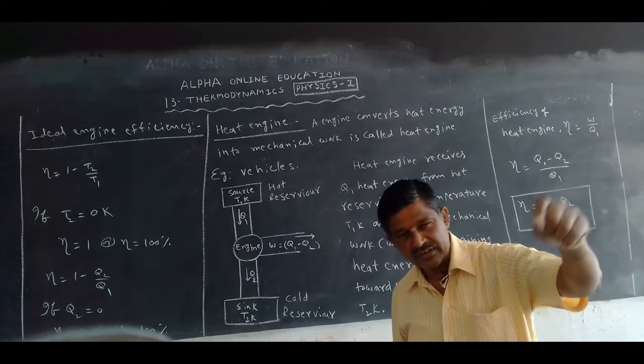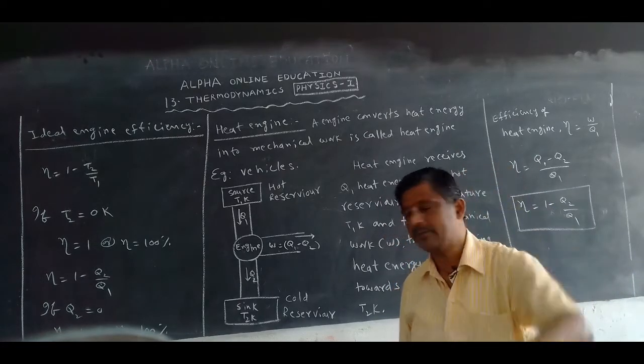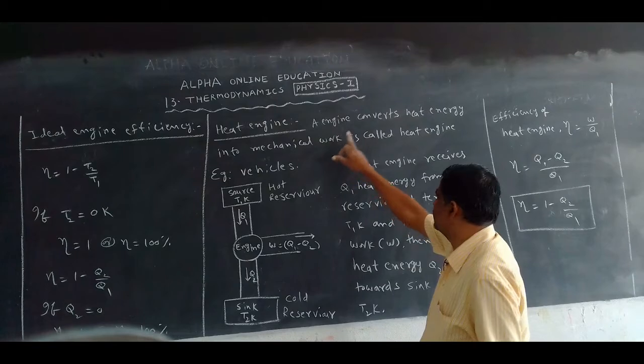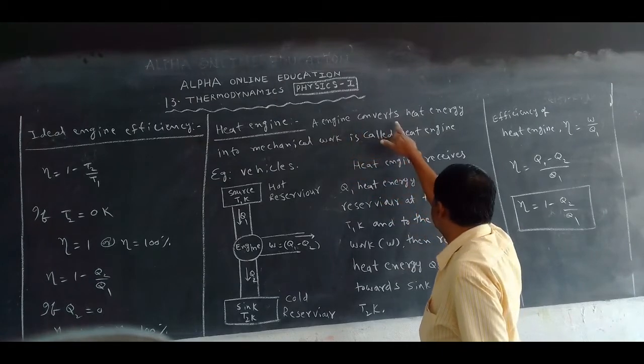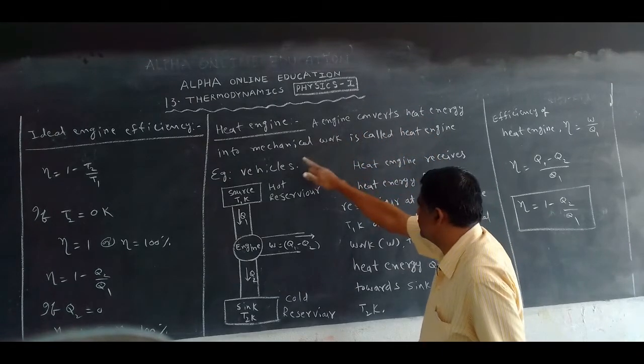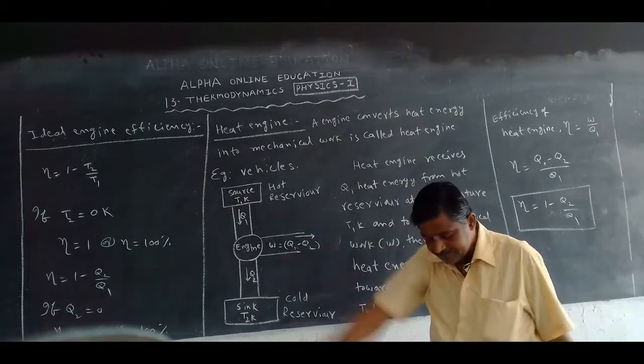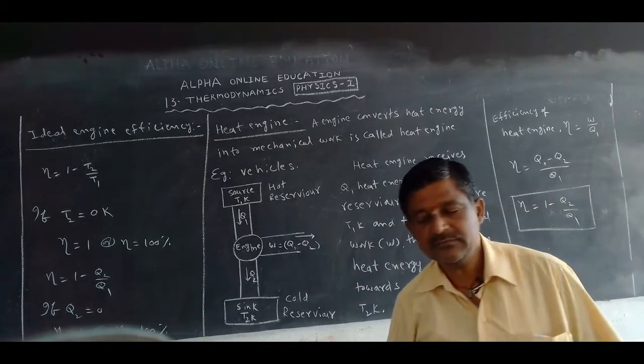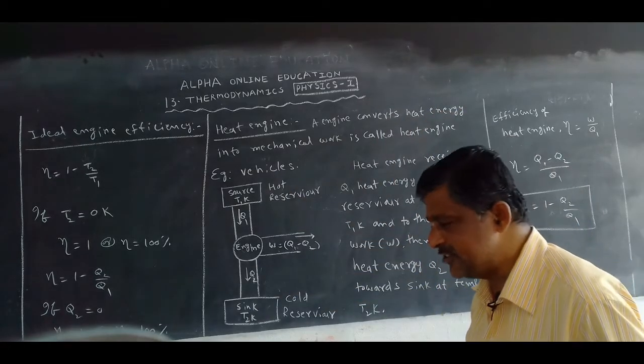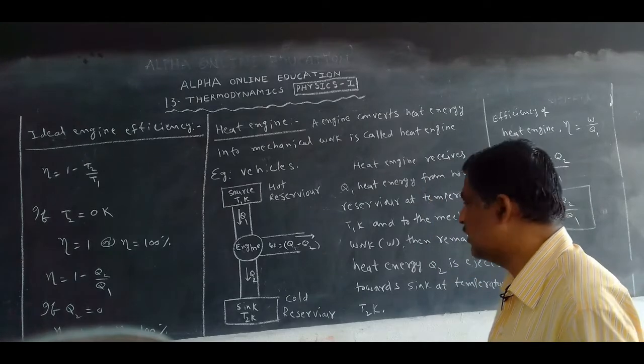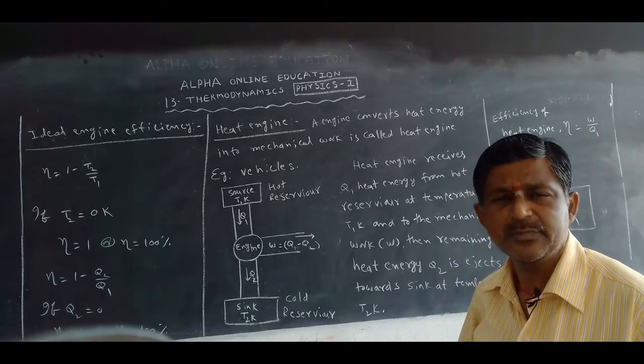This is also one of the important questions in this chapter for 4 marks. Now, what is a heat engine? An engine that converts heat energy into mechanical work is called a heat engine. What are the examples?